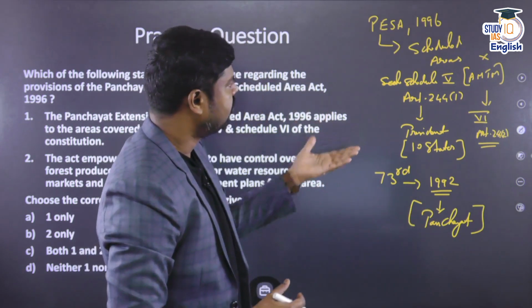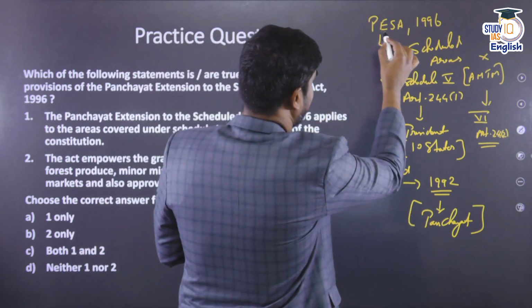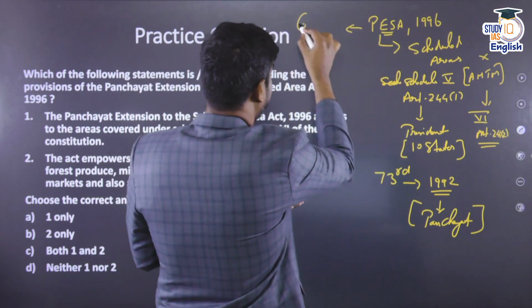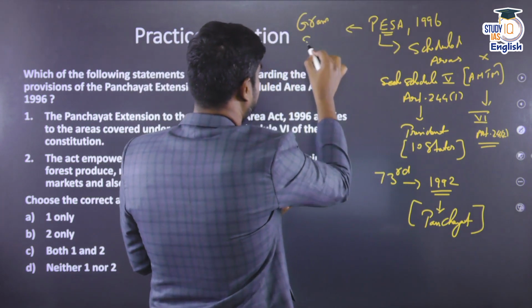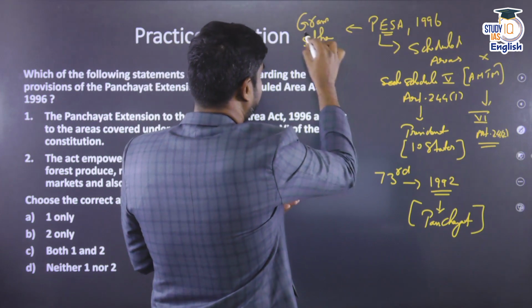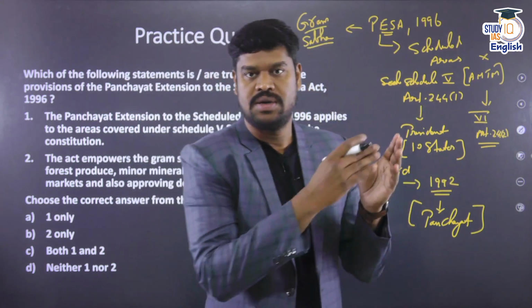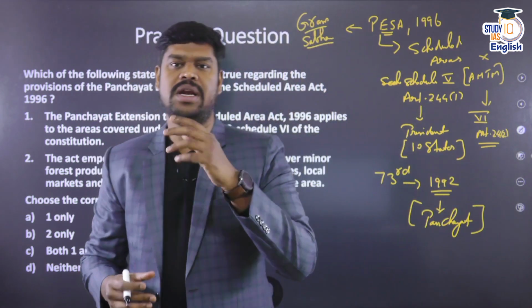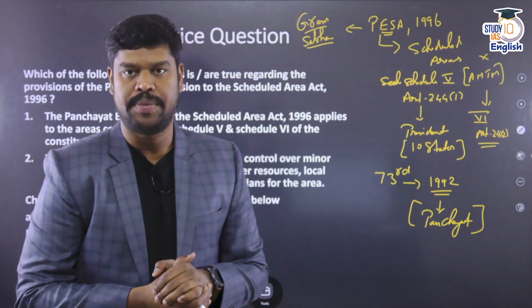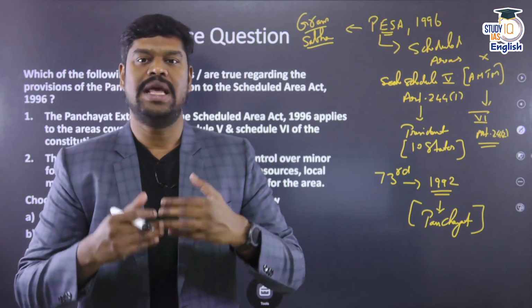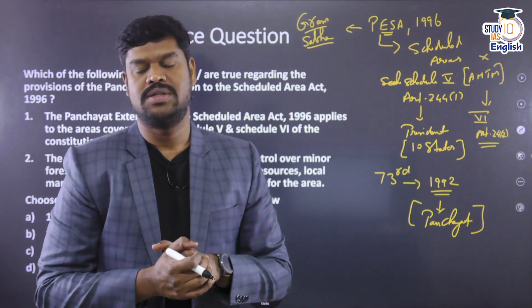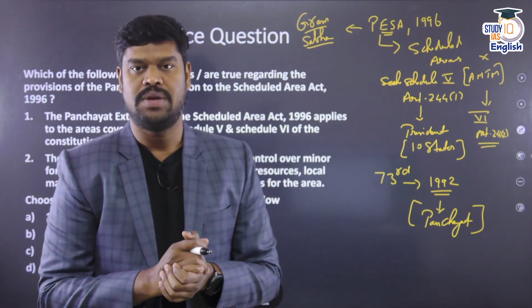But the only difference is, in case of the PESA Act, the Gram Sabha which will be established in these scheduled areas will have complete control over the social initiatives in that particular area. The Gram Sabha has been empowered far better than what is there in the 73rd Constitutional Amendment Act.